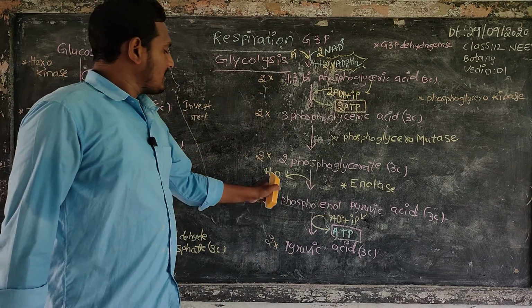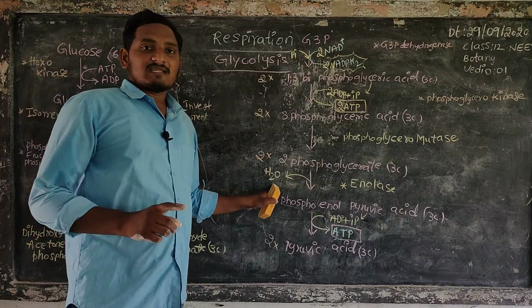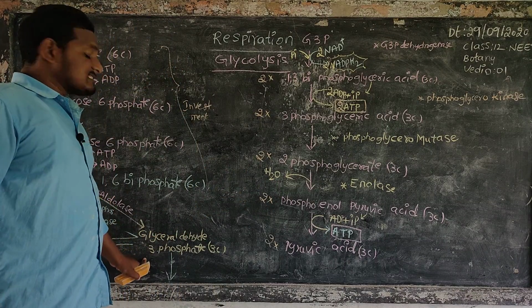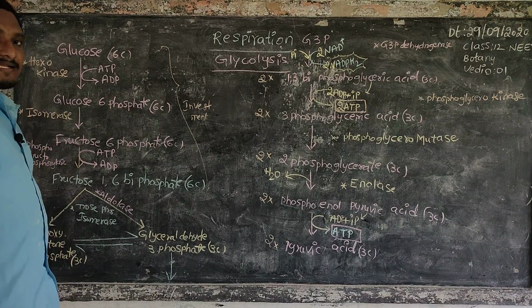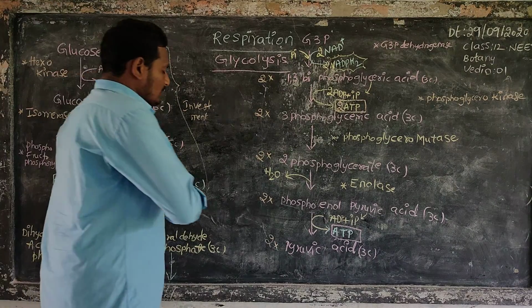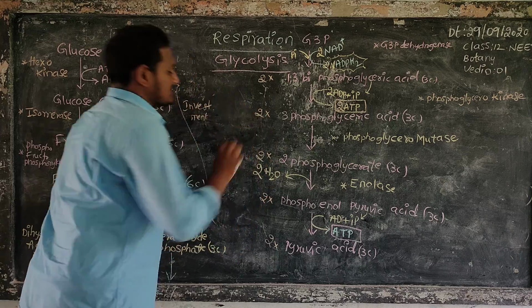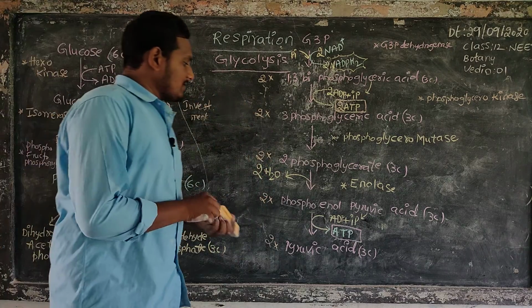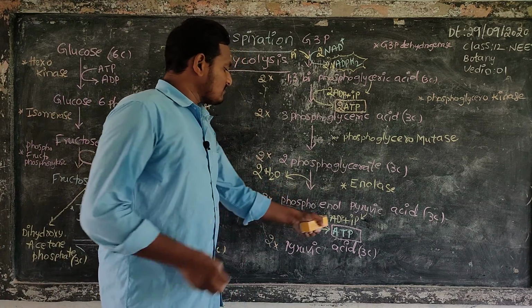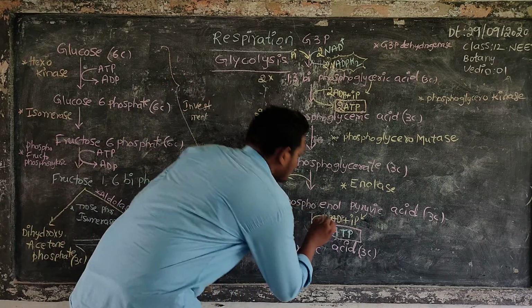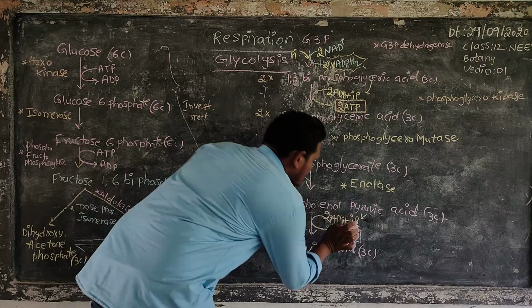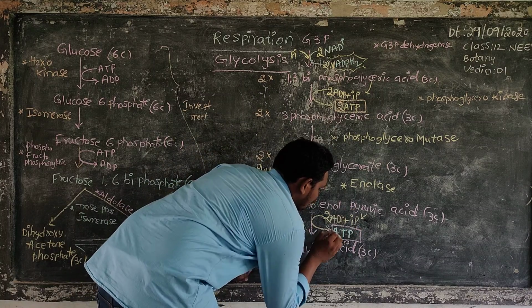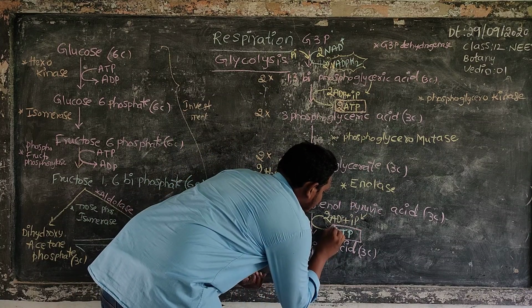Next, 1 molecule of water is released for glyceraldehyde 3-phosphate, and 1 more water molecule is released for dihydroxyacetone phosphate. So 2 molecules of water are released. Next, here 2 molecules of ADP change into 2 molecules of ATP.